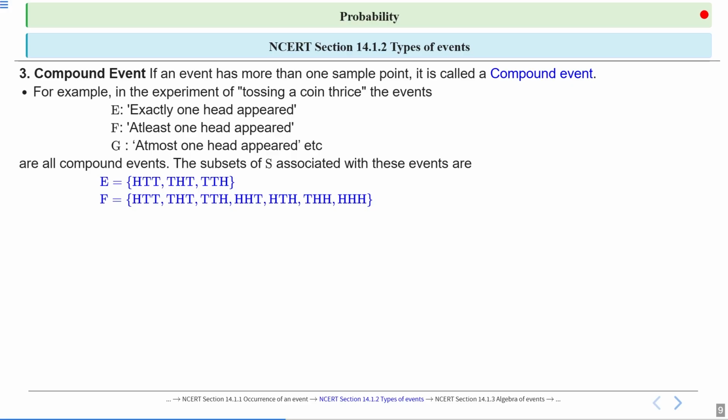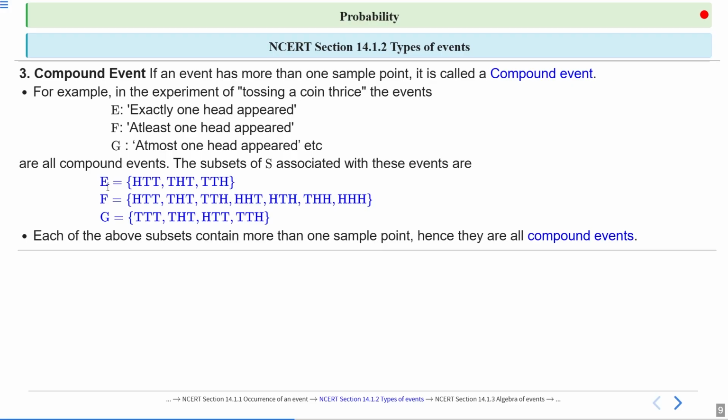And what is the event F? Event F describes at least one head appeared: HTT, THT, TTH, HHT, HTH, THH, and HHH. These sample points are in event F. And the event G is {TTT, THT, HTT, TTH}, so at most one head appeared. Here you will get the sample points TTT, THT, HTT, and TTH.